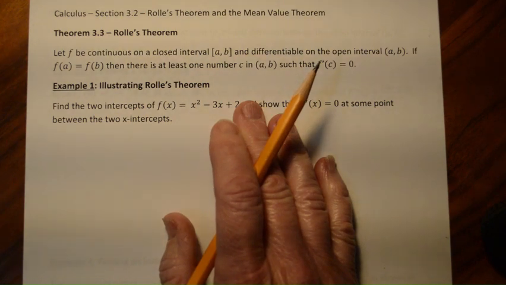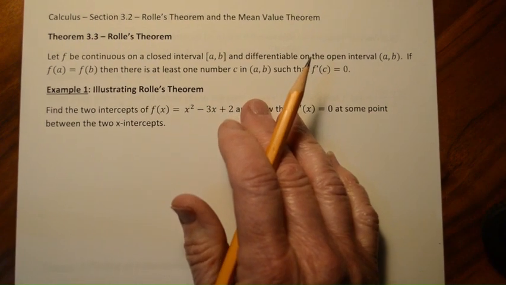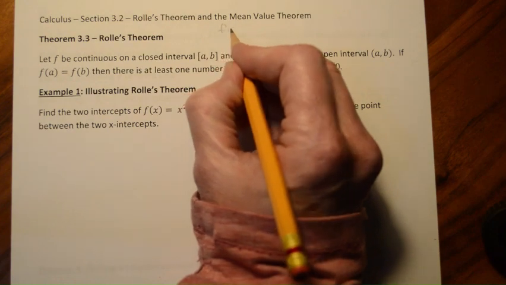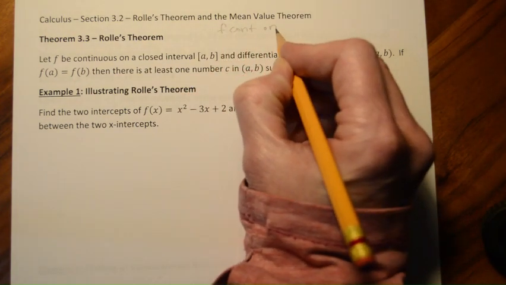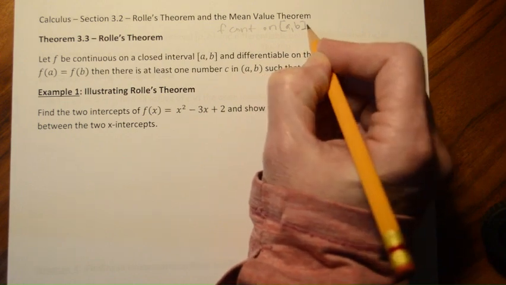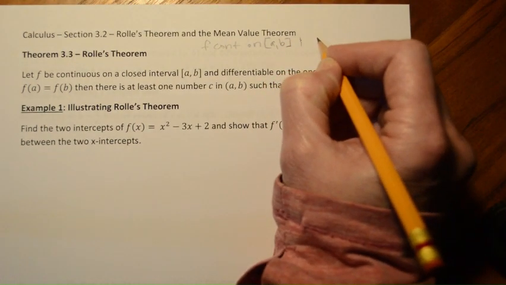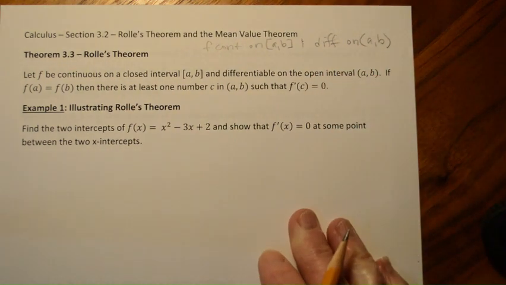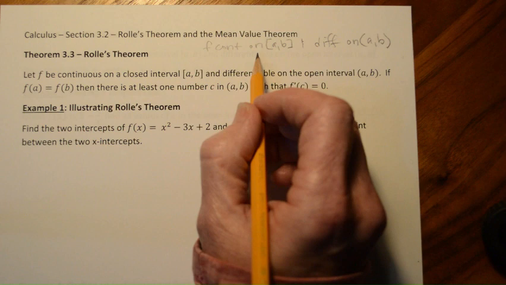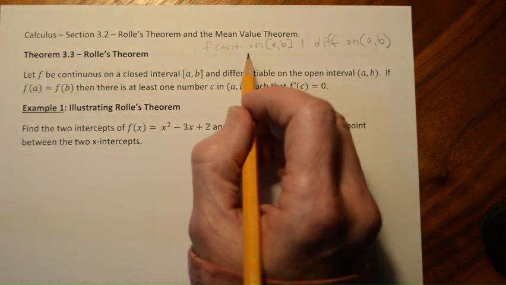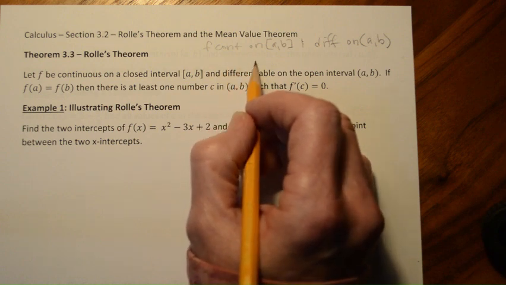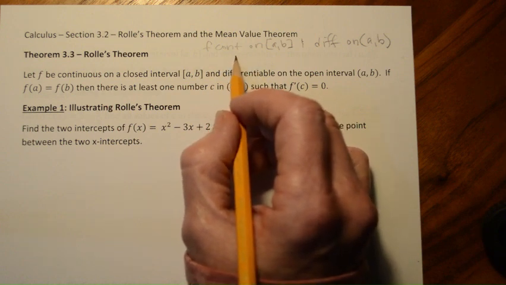So in section 3.1, we talked about the extreme value theorem, and hopefully you remember that it said that if f is continuous on a closed interval and differentiable on the open interval, then it guaranteed that there was a maximum and a minimum in that interval, an extrema in that interval.